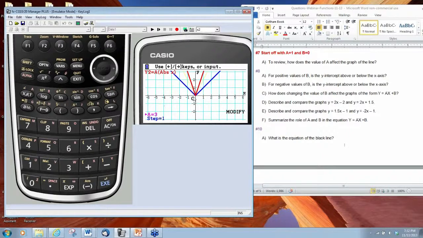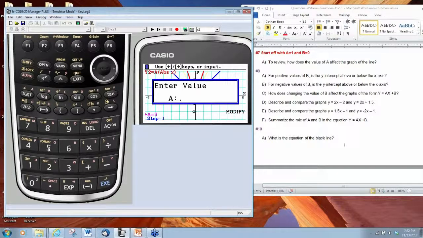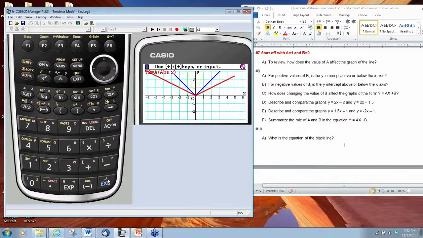Now, let's see what happens if we increase the value of A, it gets narrower than our parent function. Let's see what happens if we made it a fraction like 0.5. All right, so now here is our modified absolute value function, and it's wider.